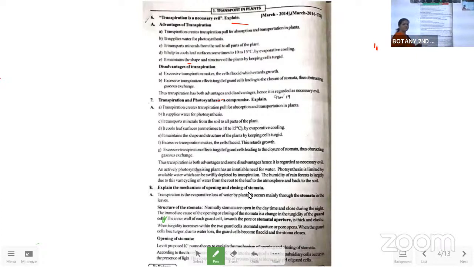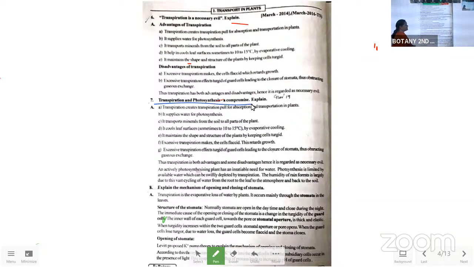So just now we have discussed, if less transpiration, or if more transpiration, what happens? The stomatal apparatus closes. So with this, the gaseous exchange cannot be done, and with this, photosynthesis is going to be obstructed in the plant body. Okay. So that is what we are discussing in this question.